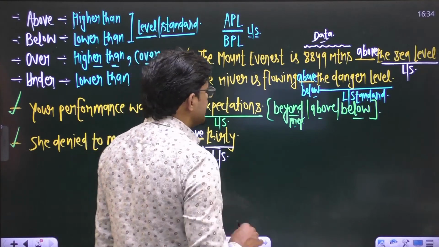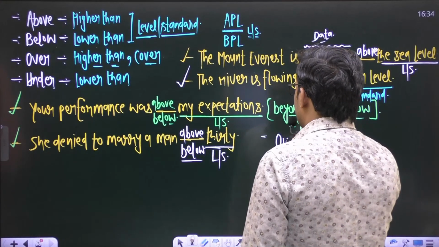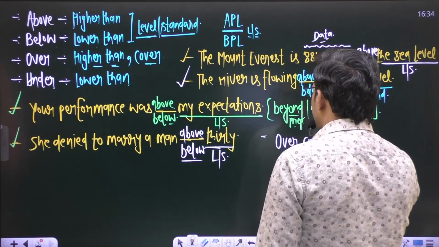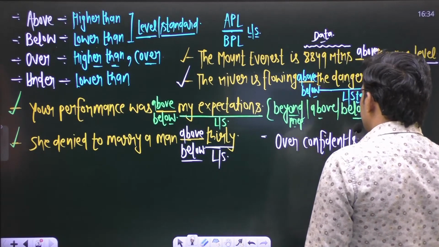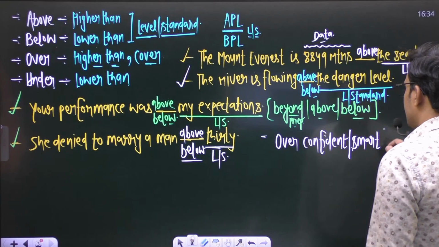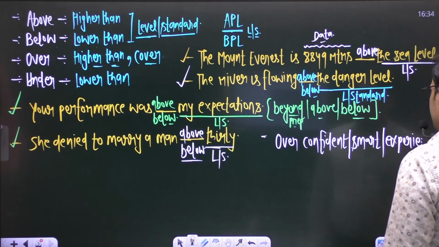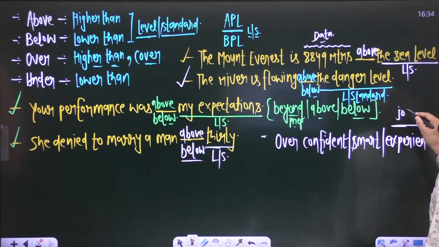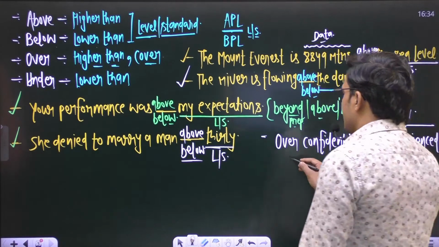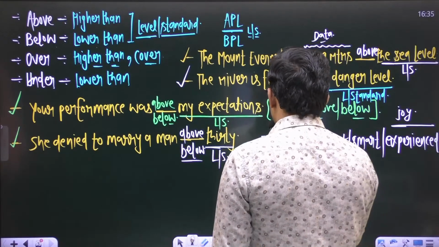But we also have some phrases, like overconfident, over smart, over experienced, overjoy, right? These are some phrases in which we use the prepositions over and under.